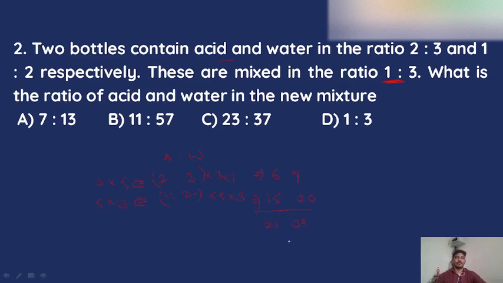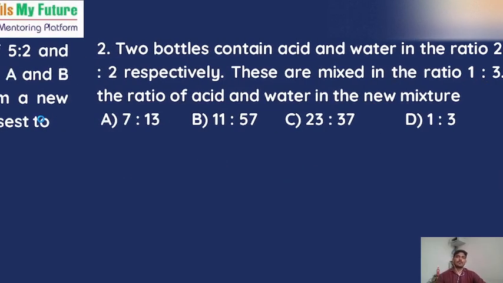Now I need to check whether there is any common multiple present or not. Here a common multiple of 3 is present: 3 sevens and 3 thirteens. So the ratio we are getting is 7 is to 13. So the ratio of acid and water in the mixture will be 7 is to 13. I hope you are understanding these problems, and we are moving to the next problem.